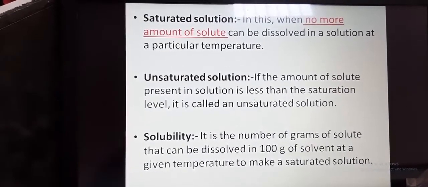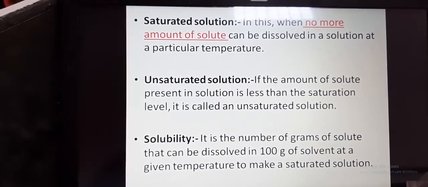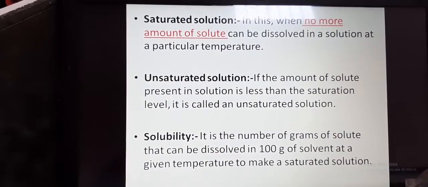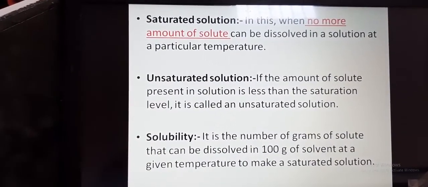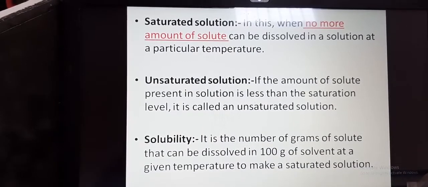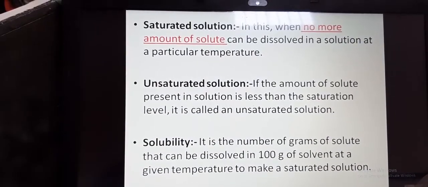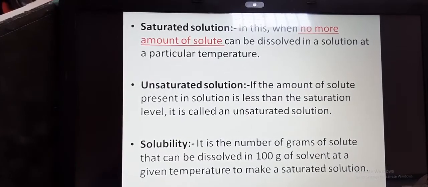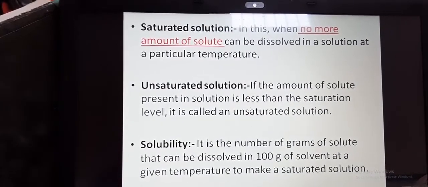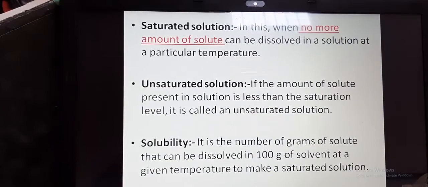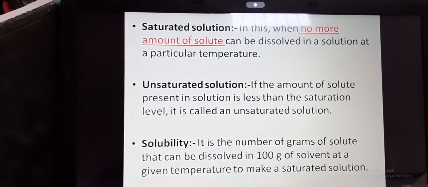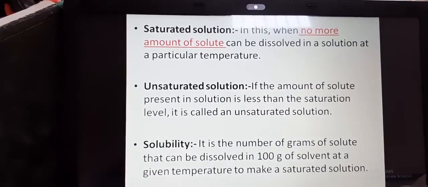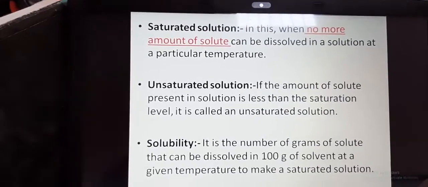There is also one more term, aqueous solution. Aqueous. What do you mean by aqueous? Aqueous means when a solution is prepared in water. For example, we dissolve sugar in water. So what do we say? It is an aqueous solution of sugar. Wherever the word aqueous comes, it means there is water, there is a liquid, and water is acting as a solvent.